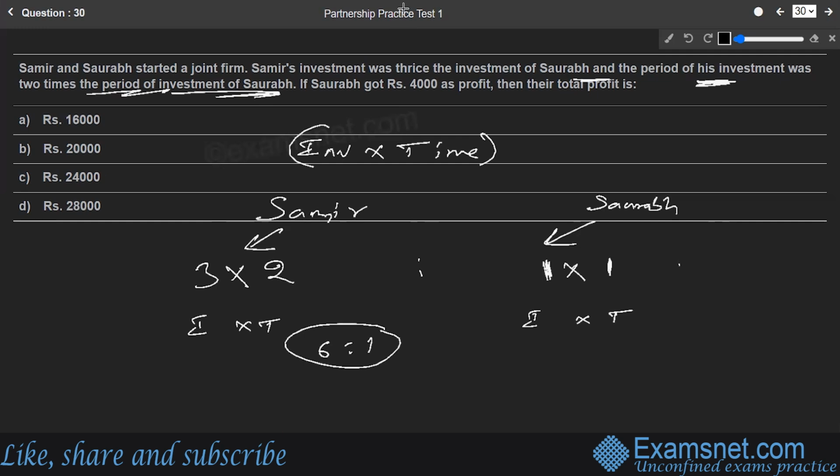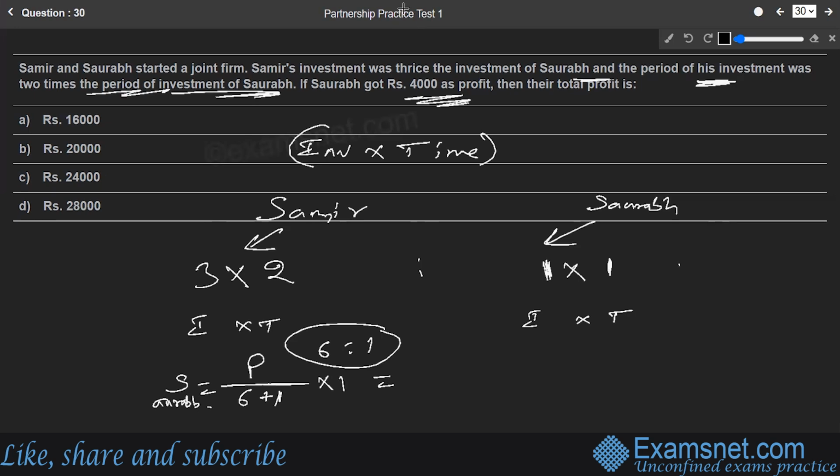Then they say Saurabh got 4,000 as profit. So we can find out Saurabh's share as total profit, that is unknown. So let us assume total profit to be P, divided by the sum of the profit share ratio numbers, that is 6 plus 1, multiplied by Saurabh's share. Saurabh is the second person, so the second person's part was nothing but one part of it.